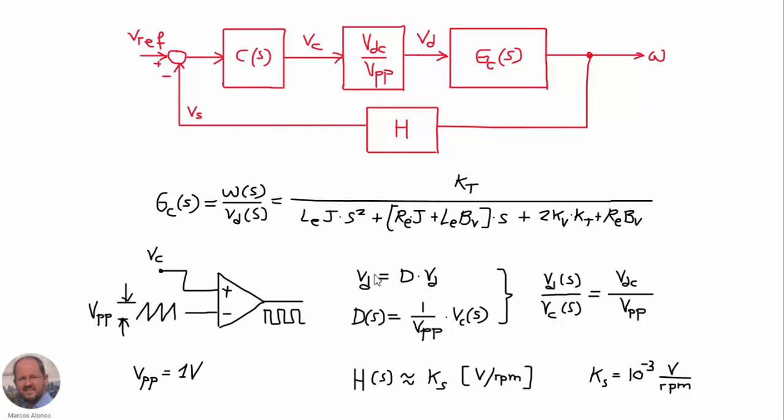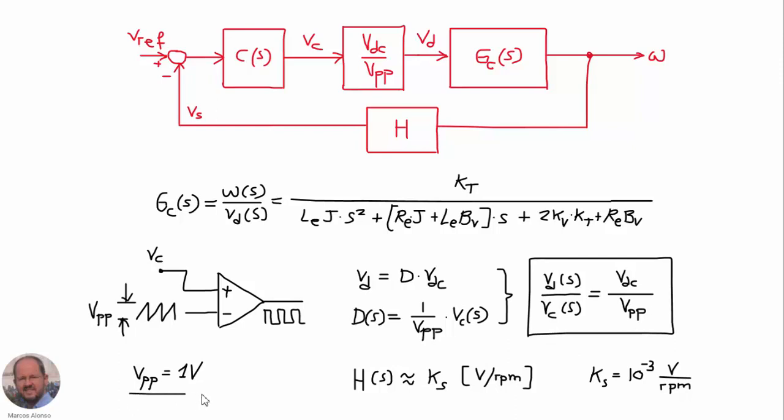The voltage VD that we are going to apply to our system is equal to the duty cycle times the DC input voltage. There is a mistake here, this is VDC. And also because of the behavior of the comparator, we also know that the changes in the duty cycle are 1 over VPP times the control signal VC. So from these two equations, we can obtain the behavior of the complete PWM system.